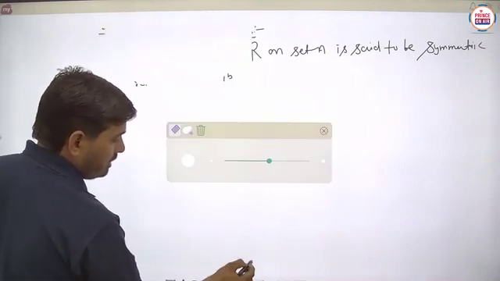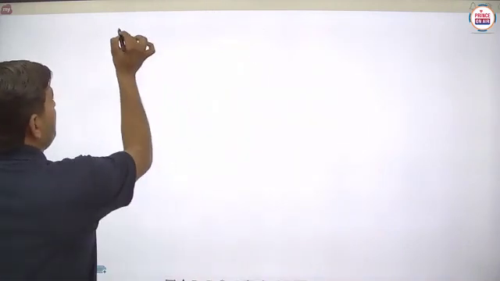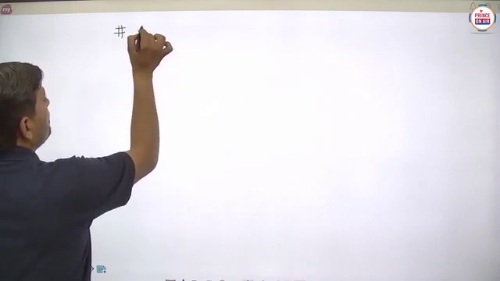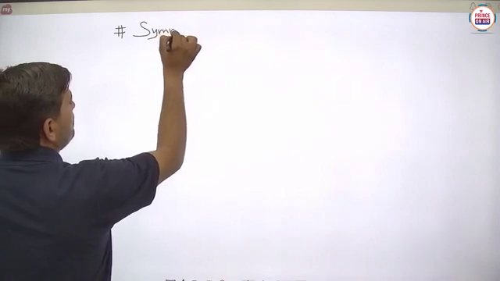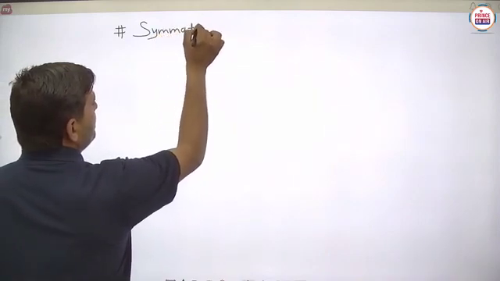So basically, what are we saying for the definition of the symmetric relation?